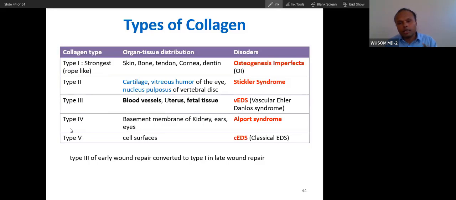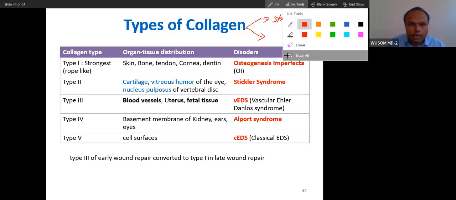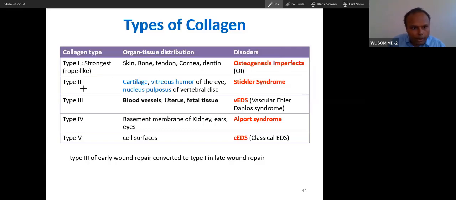Collagen is actually classified in two ways. One is based on structure. I'm not going to talk about how they are classified based on structure, but this classification you need to know. Type 1, type 2, type 3 are different in distribution, different in function, and also different in structure. So we can group many collagens at one place through different classification. You need to know the 6 types of collagen.